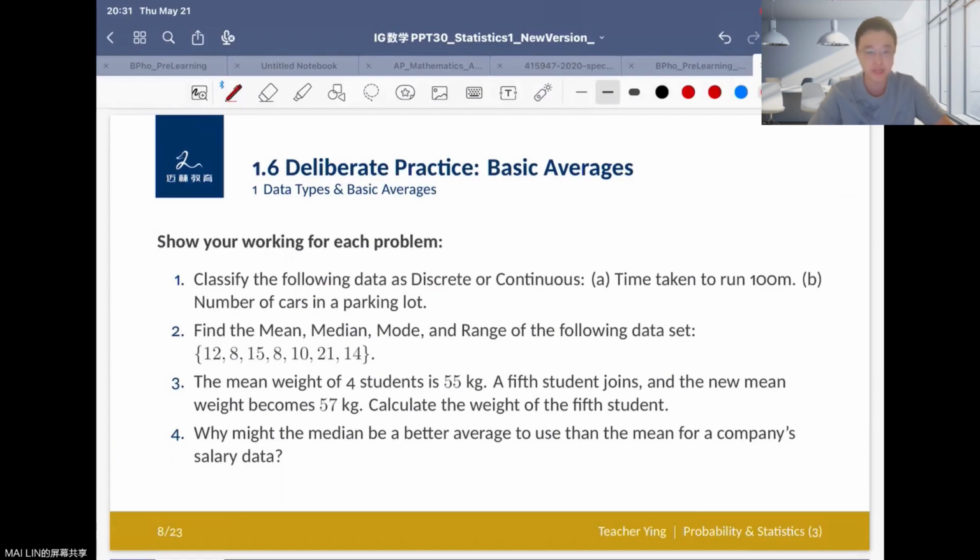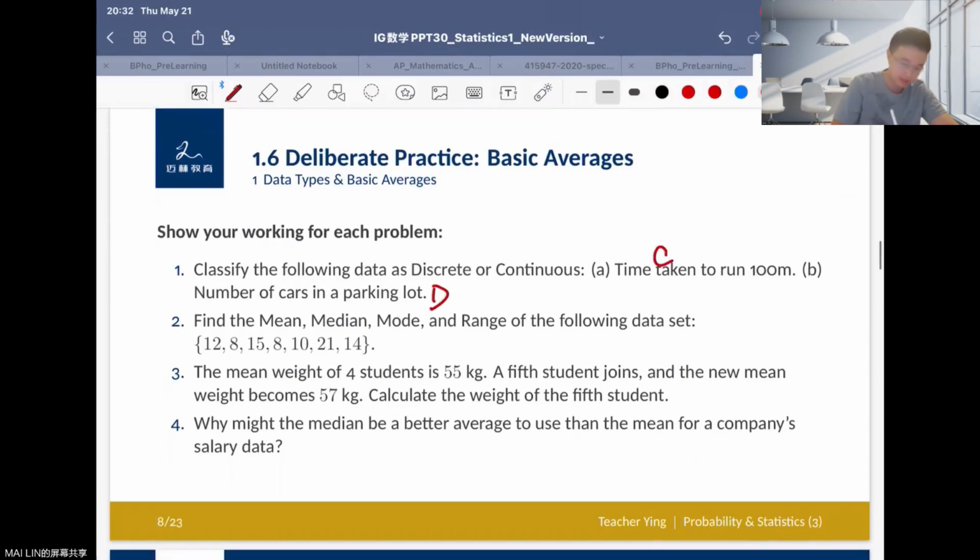And B, the number of cars in the parking lot. So here, number means an exact value, like exact integers. We can say like 6 cars or 12 cars or 100 cars, right? That is a single integer. Okay, we can say that here are discrete values. So here's continuous, here's discrete.